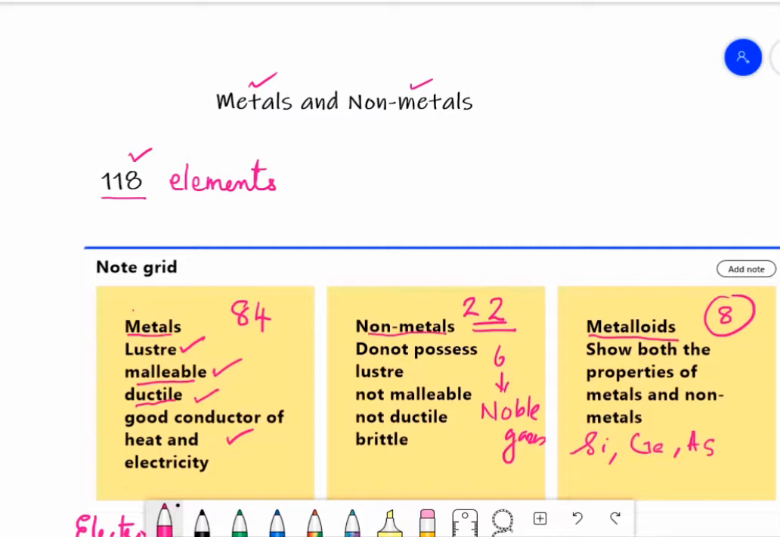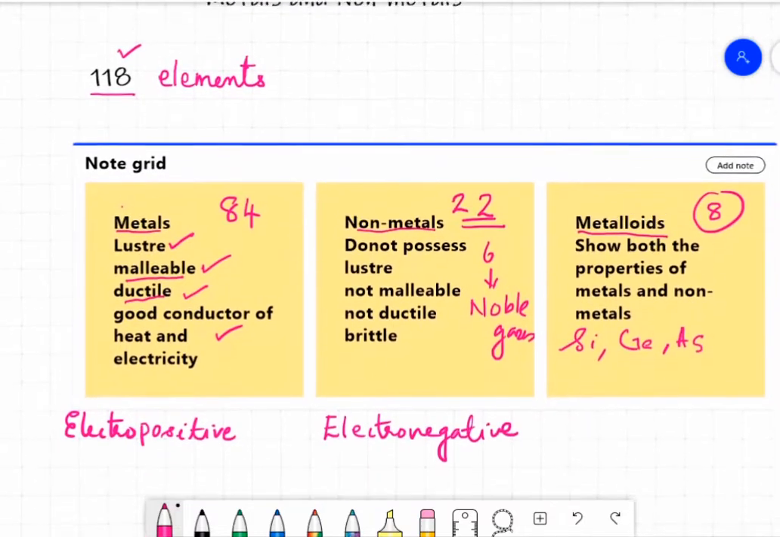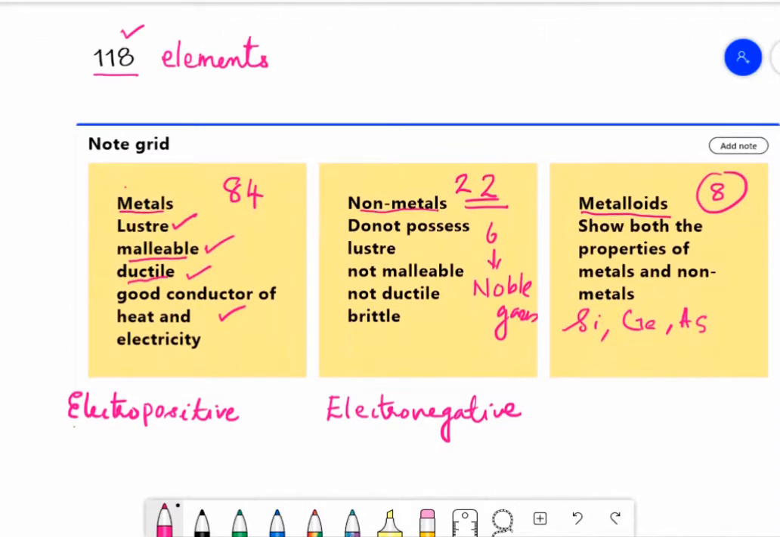During chemical reactions, metals form positive ions by losing electrons. So they may also be defined as electropositive elements. What is meant by electropositivity? Electropositivity means metals can form positive ions by losing electrons.